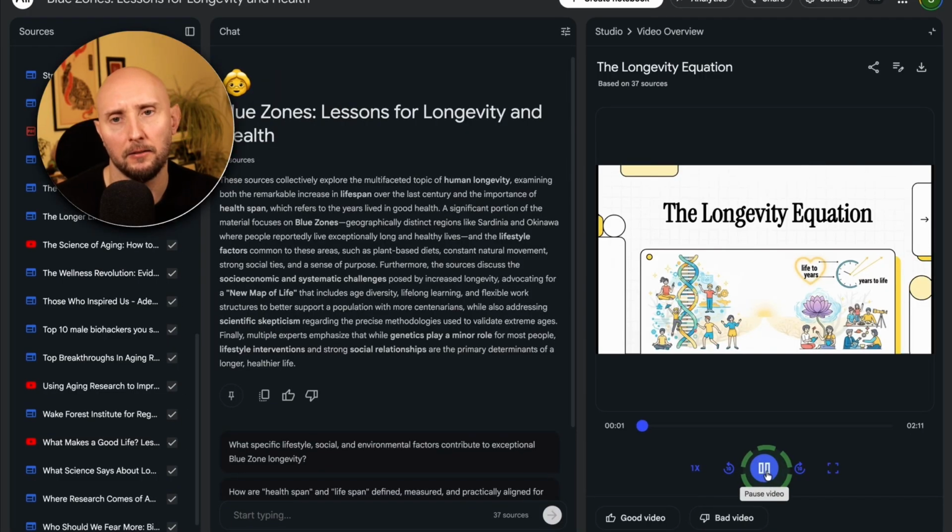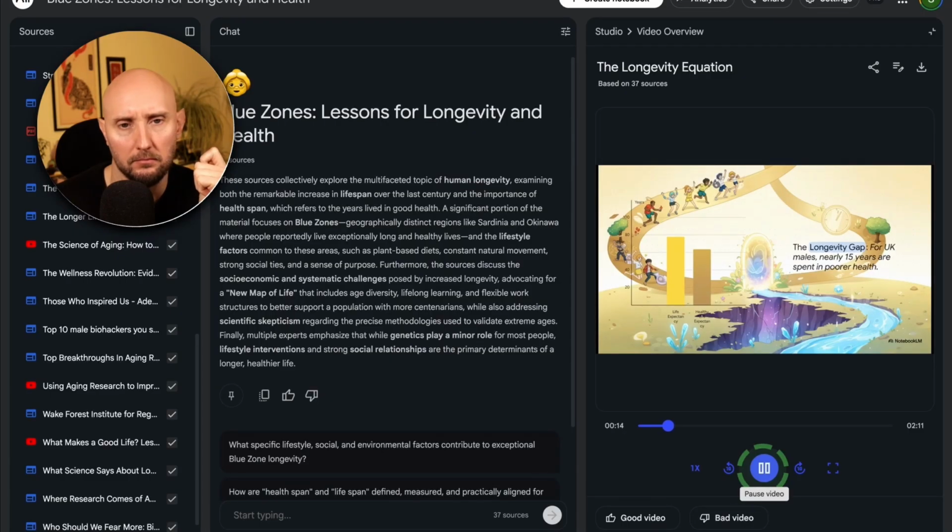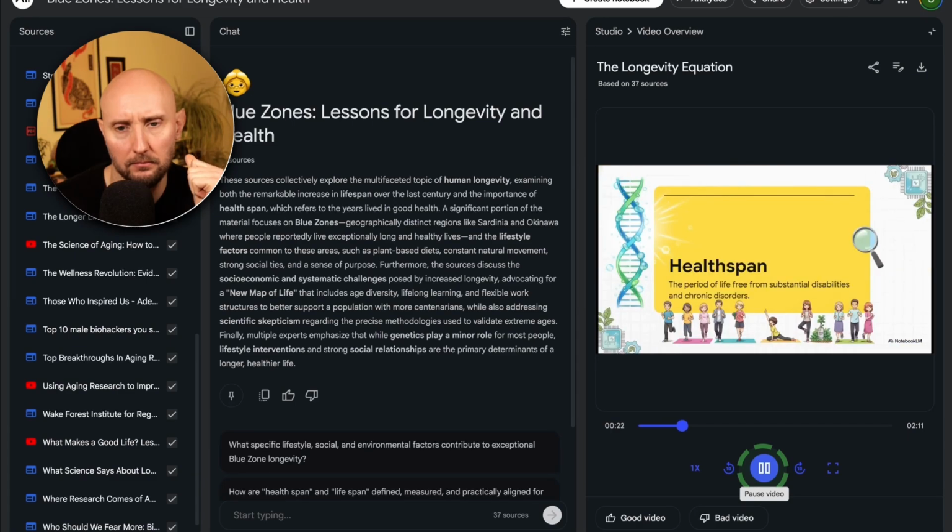All right, let's talk about the longevity equation. It's not just about living longer, but living better. Sure, we're all living longer these days, but here's the big question. Are we actually living better? And this chart really shows the problem. Look at that gap. We're living almost 15 years in poor health. So the key term here isn't lifespan, it's health span. The goal? Make those two numbers match up.